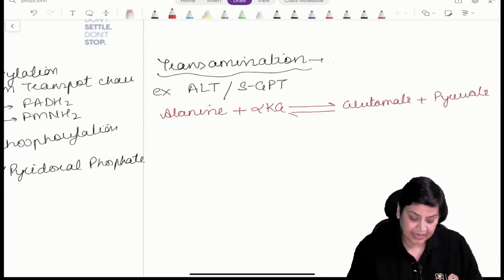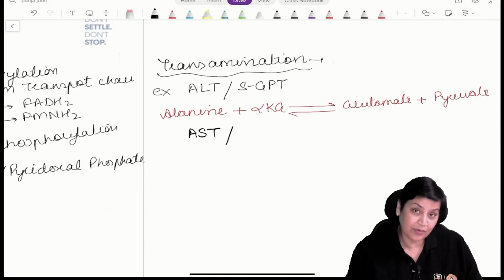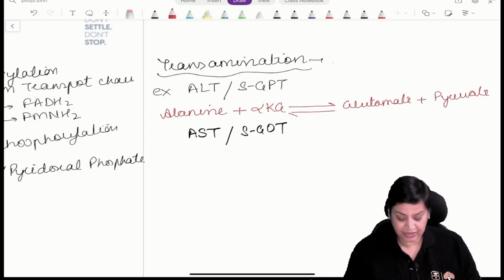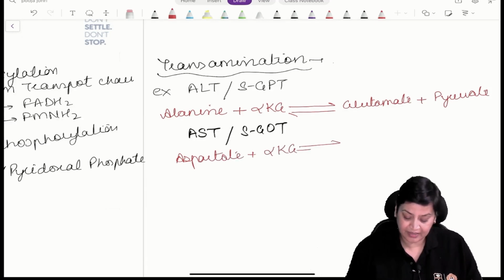Then the second one here is AST, which stands for aspartate transaminase, the other name of which is SGOT. The reaction here is aspartate plus alpha ketoglutarate forms glutamate plus oxaloacetate.